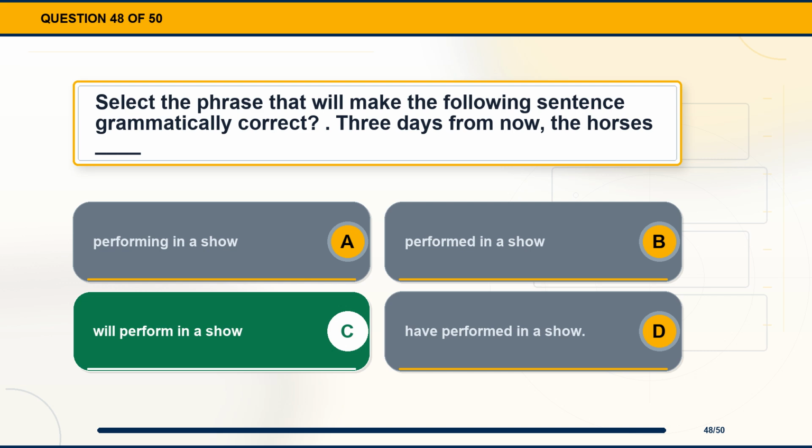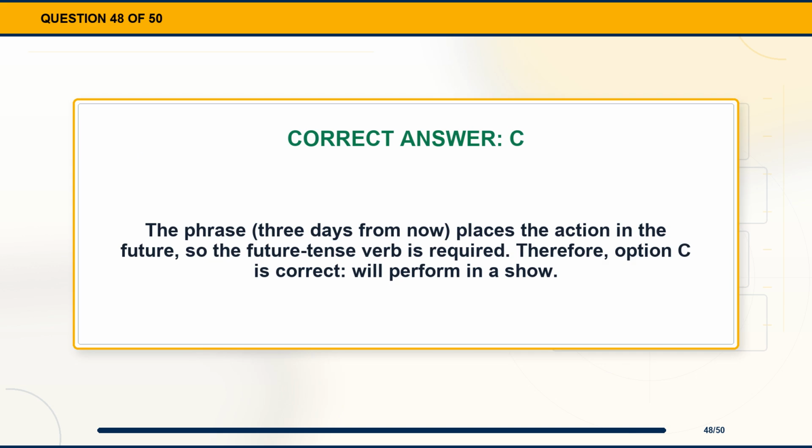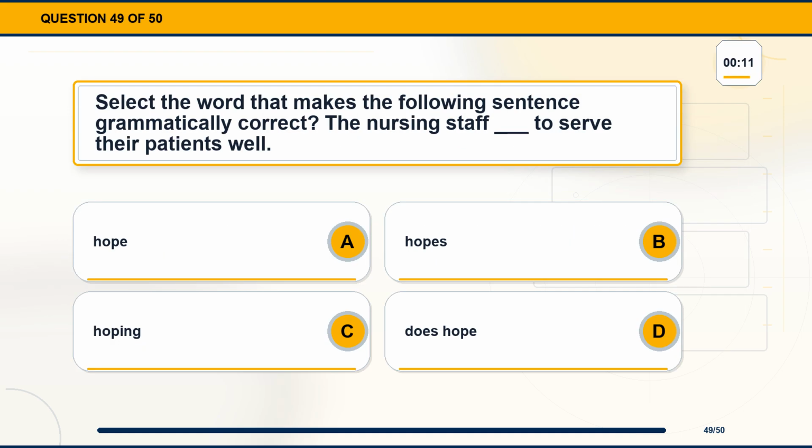The correct answer is option C, will perform in a show. Explanation. The phrase, three days from now, places the action in the future, so the future tense verb is required. Therefore, option C is correct, will perform in a show. Question 49. Select the word that makes the following sentence grammatically correct. The nursing staff blank to serve their patients well. Option A, hope. Option B, hopes. Option C, hoping. Option D, does hope.